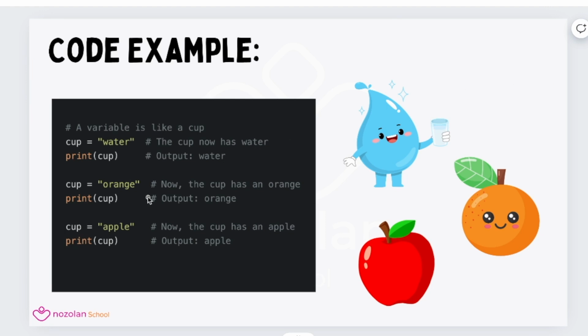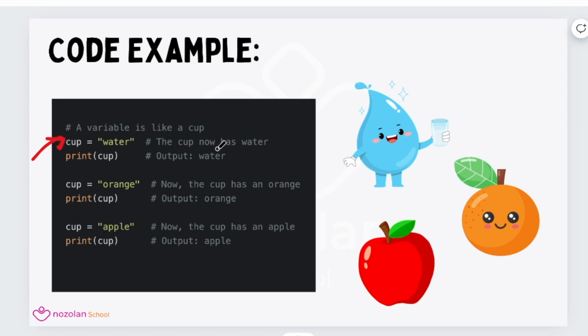So in this code example, we define a variable called cup, and we pour water in this variable or this container. And then we print the variable cup. In this case, we expect to see the word water on the screen.